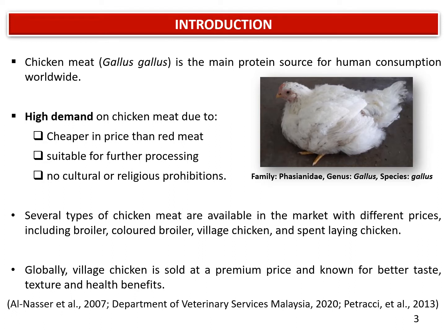In the market, there are several types of chicken produced commercially, including broiler, colored broiler, village chicken, which in Malaysia we call ayam kampung, and spent-laying chickens, or ayam pencen. Globally, village chicken has high demand and sells at a higher price compared to other breeds due to better taste, texture, and health benefits.